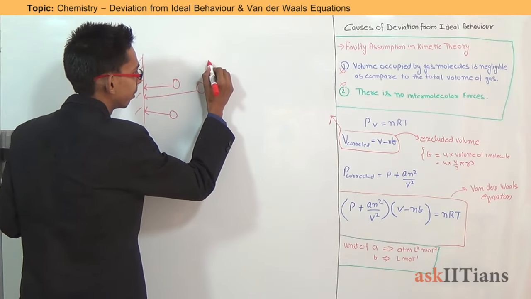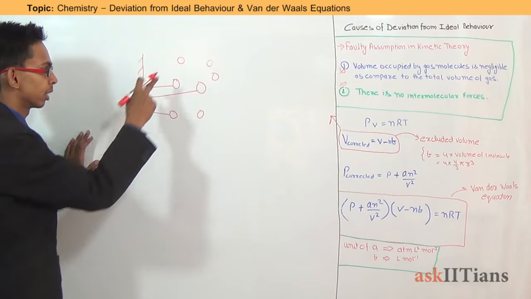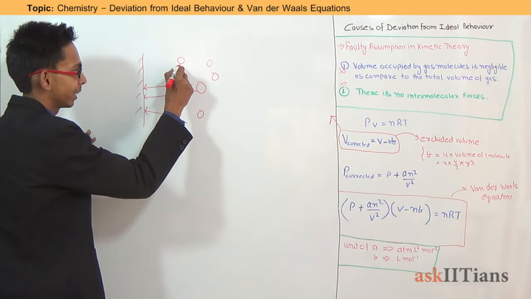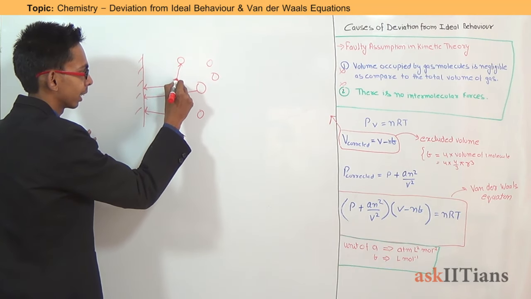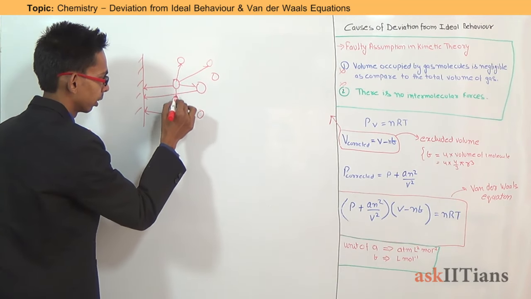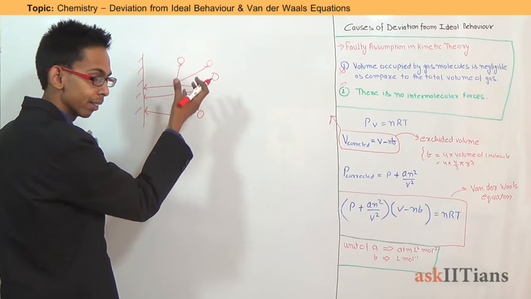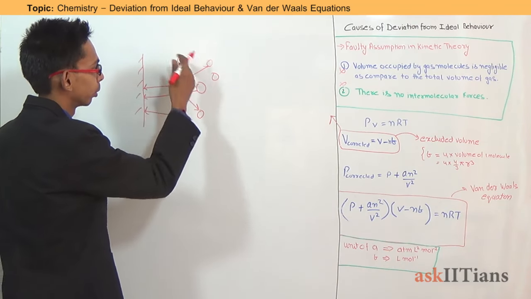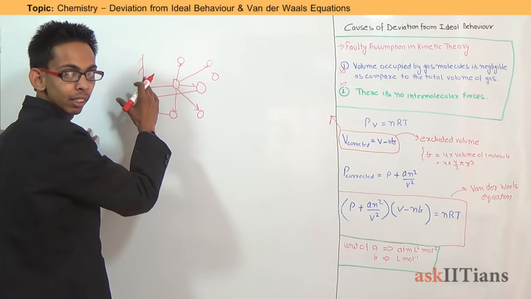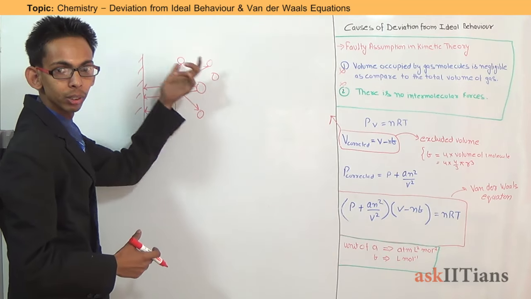But if there is a force of interaction between the molecules, that means if a particular molecule is coming toward the wall for collision, and at the same time there is another molecule which is attracting it toward itself, then the actual force which it would have exerted on the wall if there was no force of interaction would be greater than what it will exert now when the other molecules are attracting it.